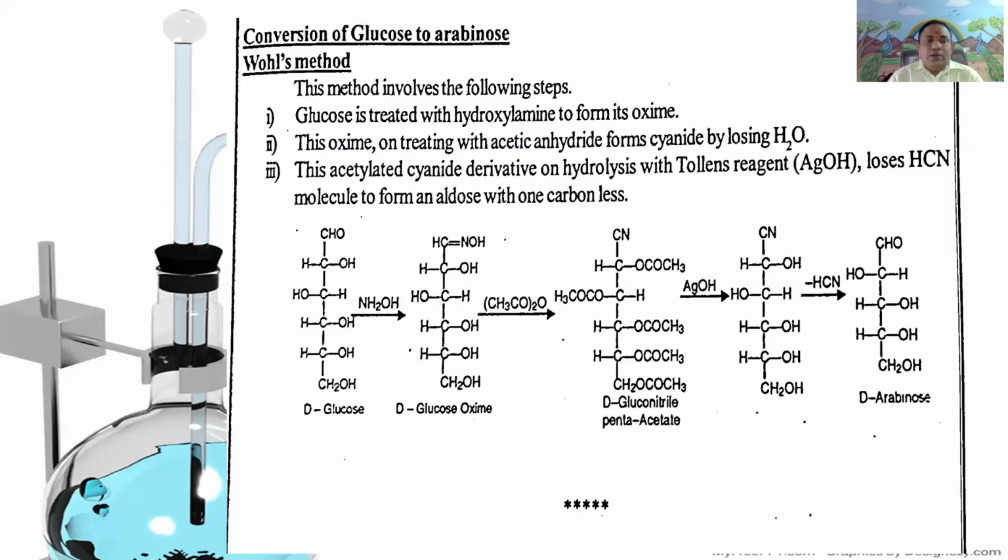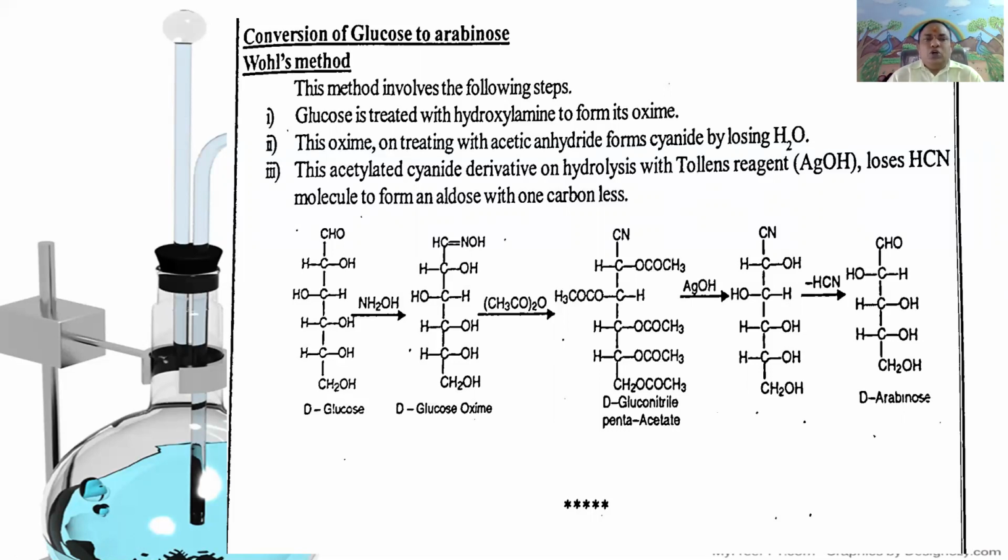The same conversion of glucose to arabinose can be done by another method, Wohl's method. This method involves the following four steps.